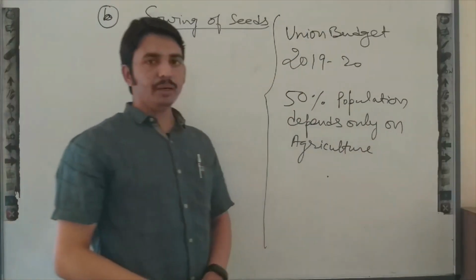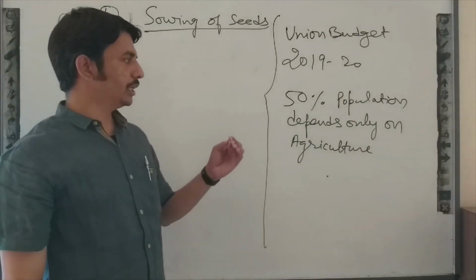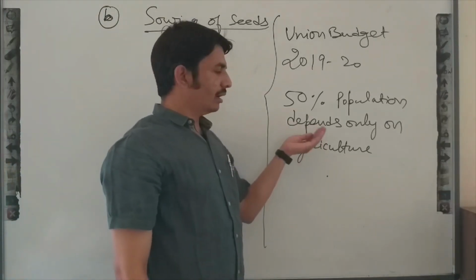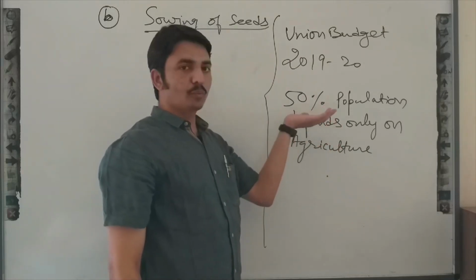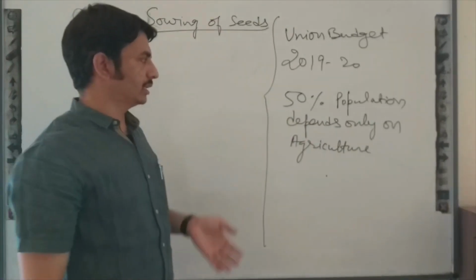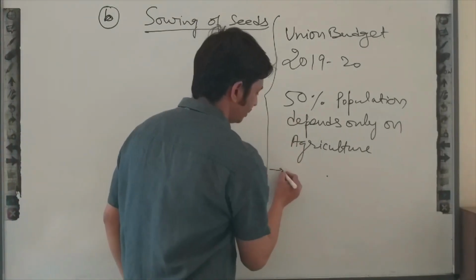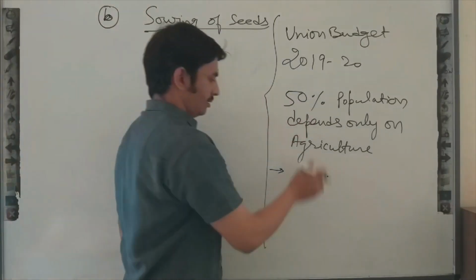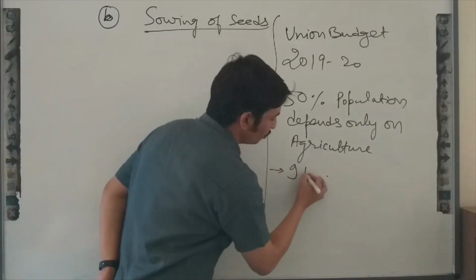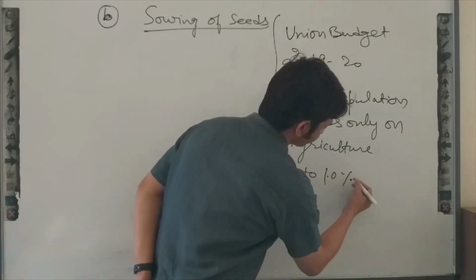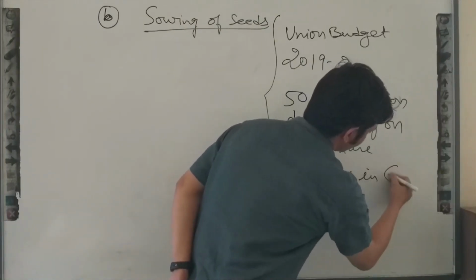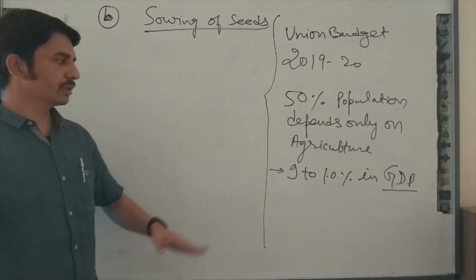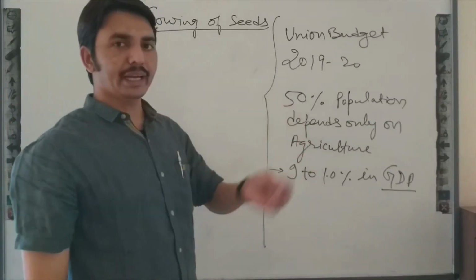That means India's 50% population depends only on the agriculture field, meaning they are getting things for their survival from agriculture, and this field contributes only 9 to 10% of GDP, gross domestic product.